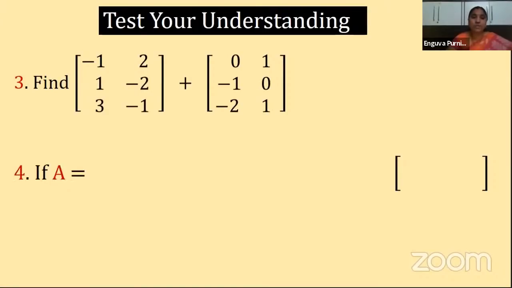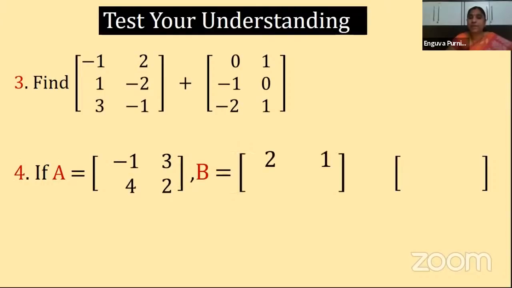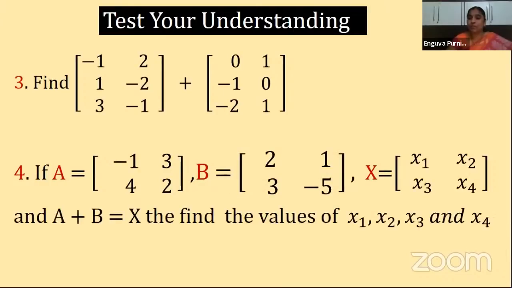Fourth sum: A is equal to minus 1, 3, 4, 2. B is given as 2, 1, 3, minus 5. X is given as x1, x2, x3, x4. Now here I am giving a condition that A plus B is equal to X. Means when you add these two matrices, that is equal to our X matrix. Then from there you have to find the values of x1, x2, x3 and x4.